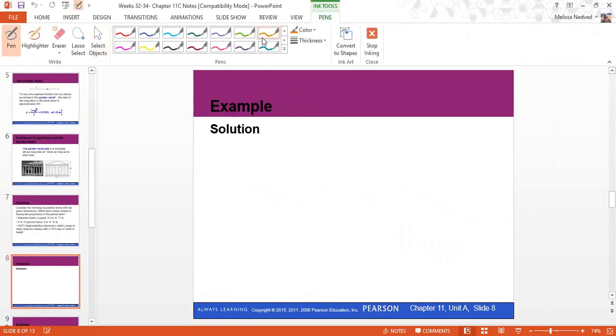So the first one talked about the standard sheet of paper, 8.5 by 11. If we find the ratio for that, taking the long side divided by the short side, so 11 divided by 8.5, we get about 1.29. And if you remember, our golden ratio was 8/5, about 1.62. So our paper here is fairly close. We'd say it's about 20% less than the golden ratio. So it's close to that golden rectangle, that really appealing shape, but it's not quite there.